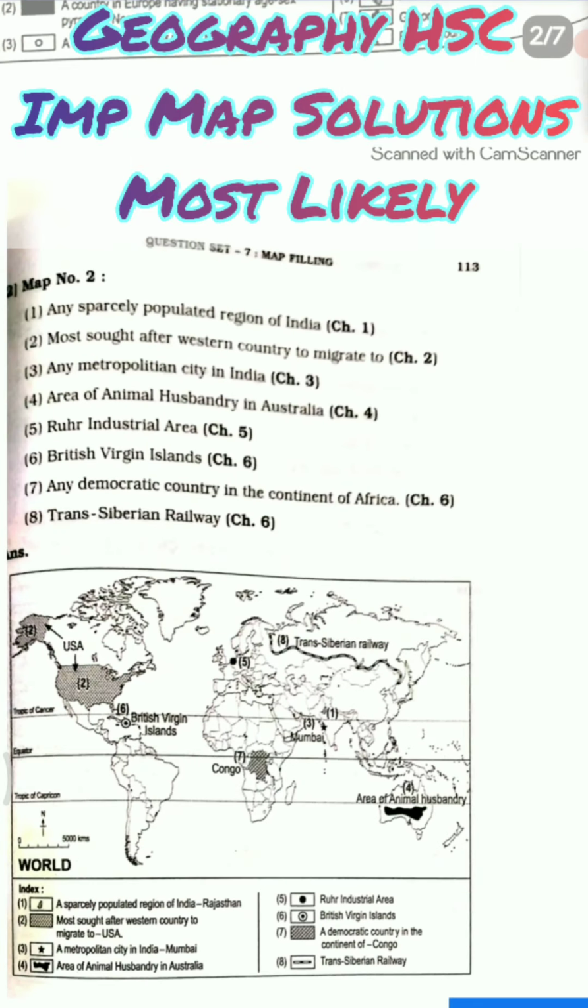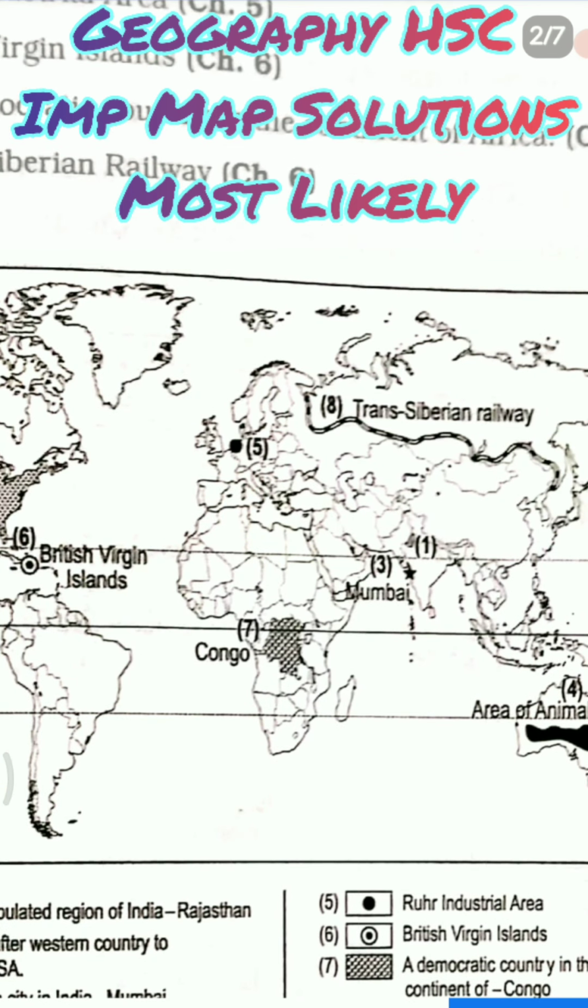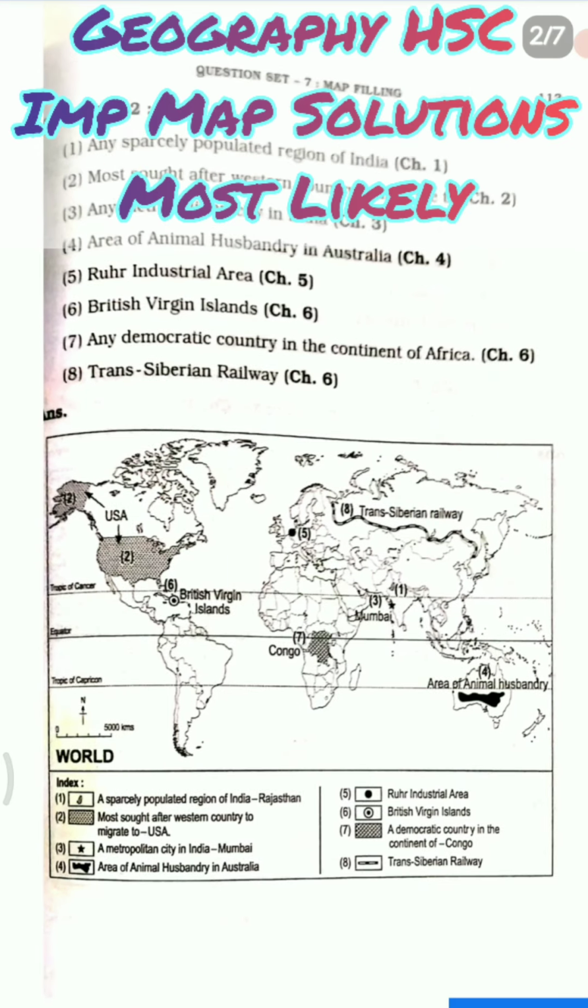So in the second map, you can see any sparsely populated region in India. So you have to see which is the least populated region in India. So it is Rajasthan, because of desert the population is very low. So you can see number 1 is denoted in India where it is written Rajasthan.